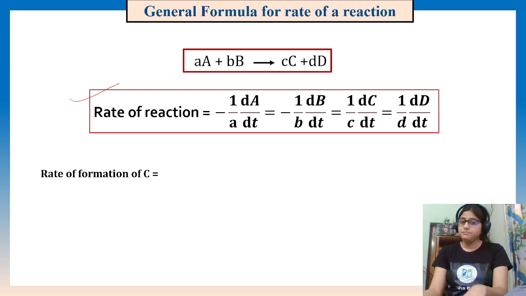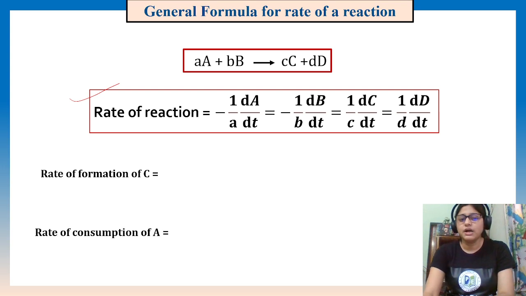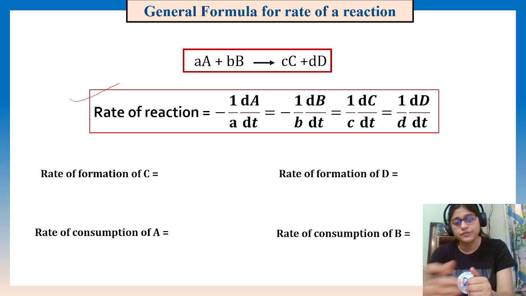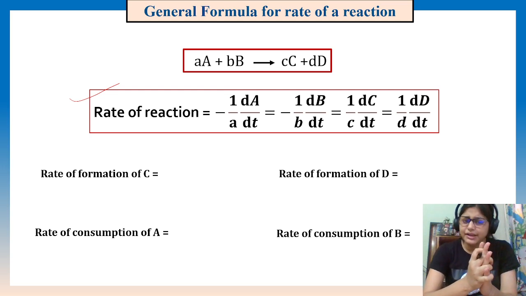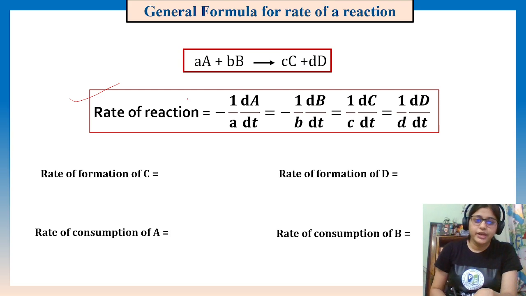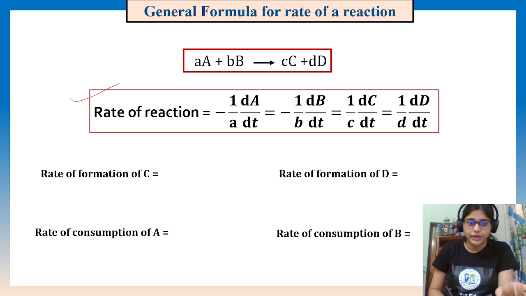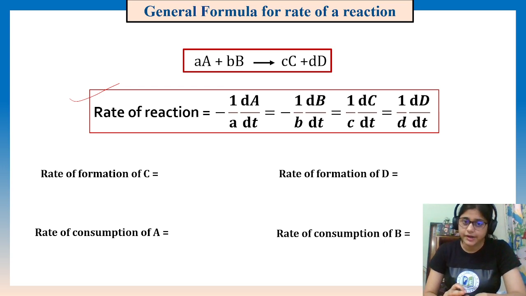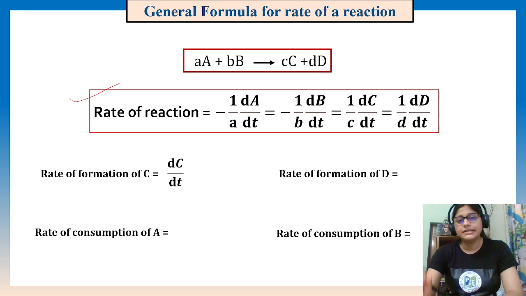Now, if you are asked, what will be the rate of formation of C? What will be the rate of consumption of A? What will be the rate of consumption of B, and what will be the rate of formation of D? Then what will be your answer? Will you take that this is the rate of a reaction, so the rate of formation, rate of consumption, all the things will be same? But this is not the rate of reaction. Individually you are asked the rate of formation of C, with which speed C is forming. This is different. This will be only dC by dt.